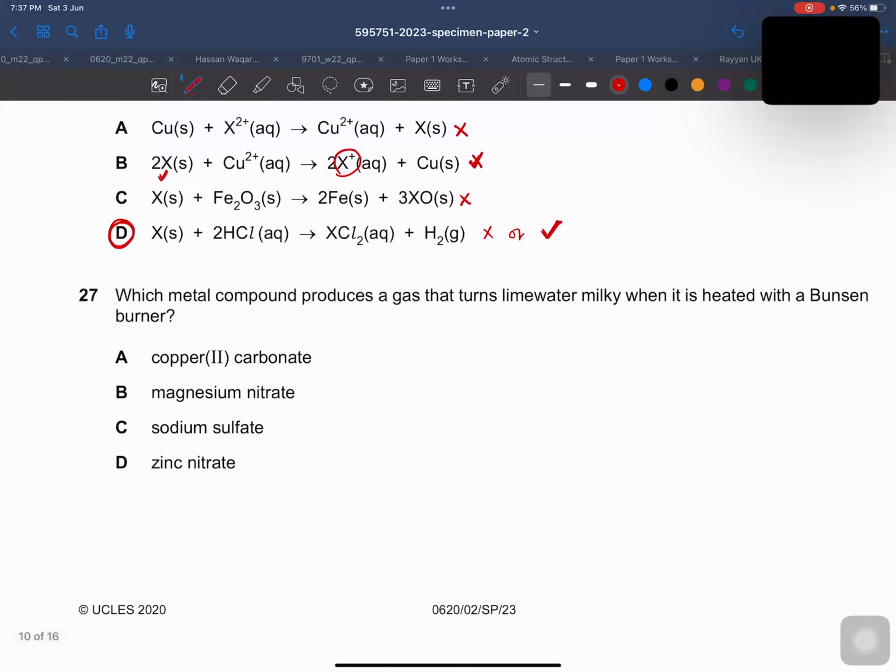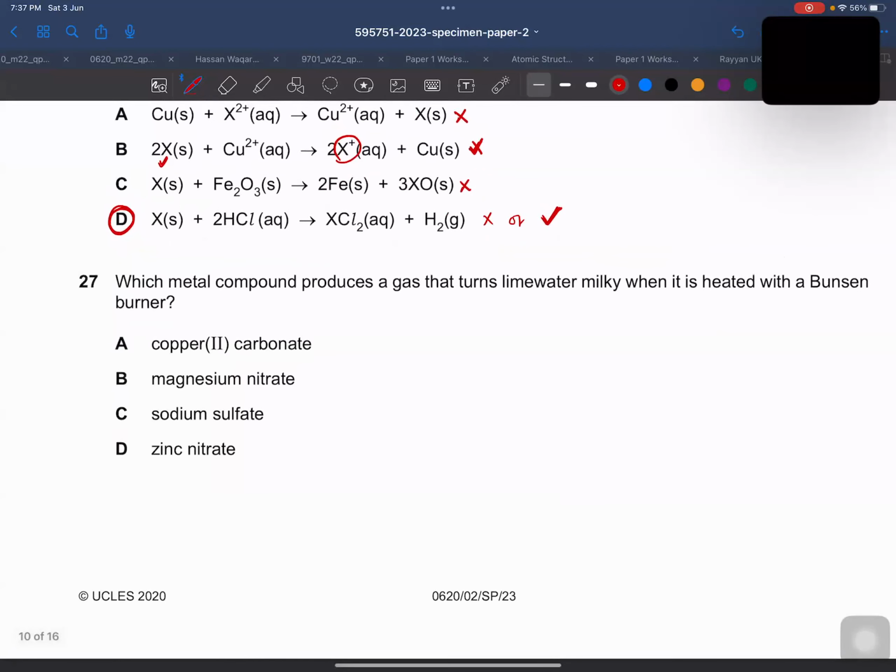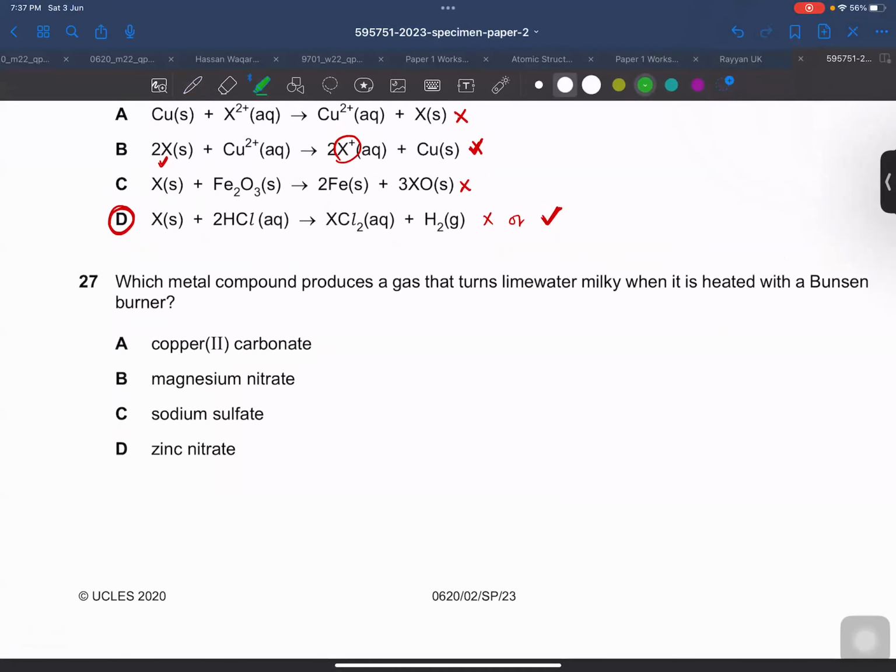So it means it must not be lead, and it is one of the metals which can react with acids, right? Which can react with dilute acids. Okay, so which metal compound produces a gas that turns lime water milky? Definitely carbonates do this when heated with a Bunsen burner.